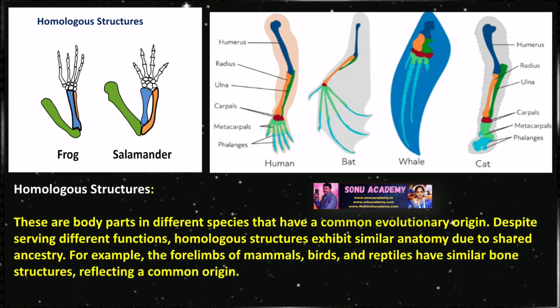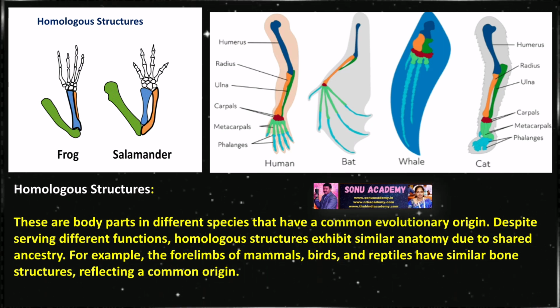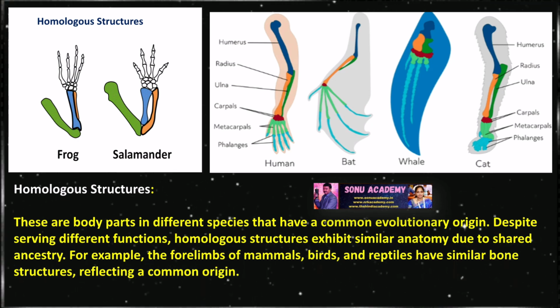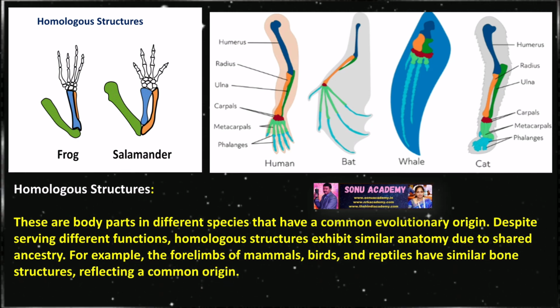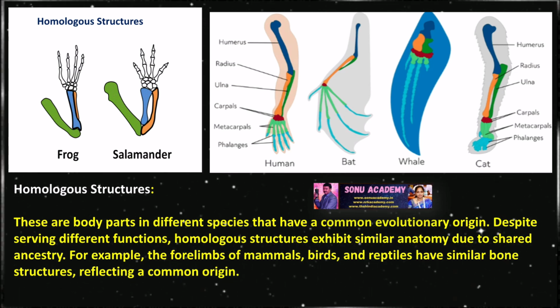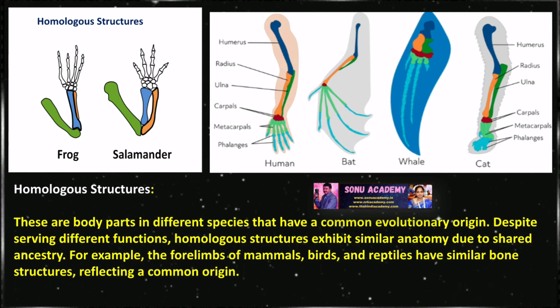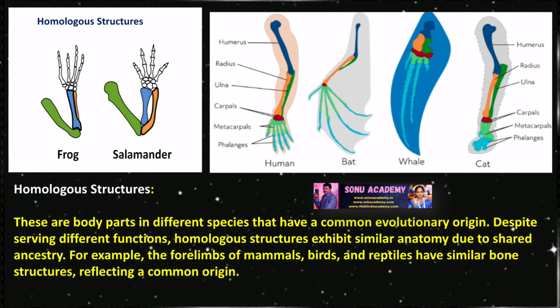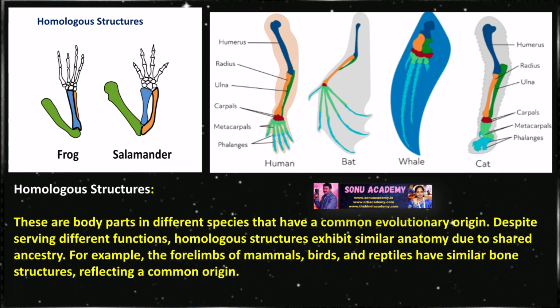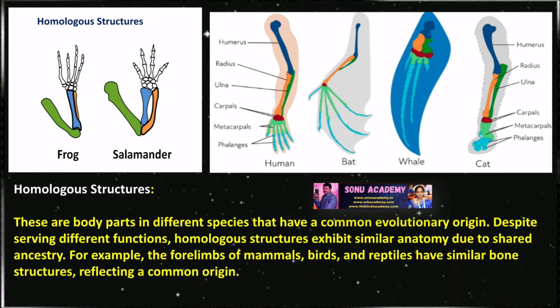Children, now let us see what is a homologous structure. These are body parts in different species that have a common evolutionary origin. Despite serving different functions, homologous structures exhibit similar anatomy due to shared ancestry. For example, the forelimbs of mammals, birds, and reptiles have similar bone structures, reflecting a common origin.